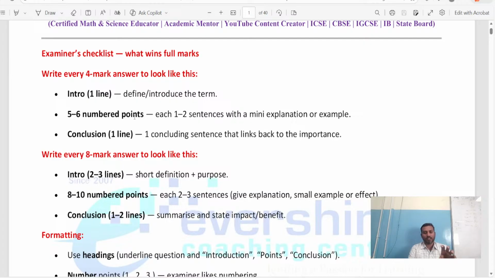Understand what exactly they're asking in the question, and write the exact answer related to the question in number points so that it will be easy for you to write the answers. Each point should be 1 to 2 sentences with a mini explanation or example. You have to write that much information in those 5 to 6 number points. And ultimately, we have to come to the conclusion.